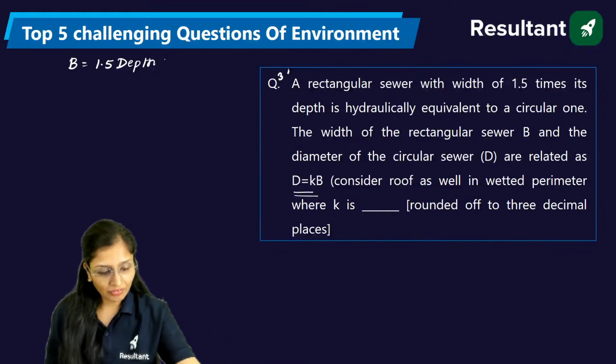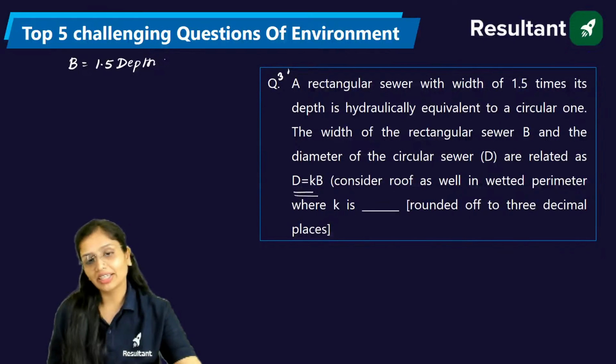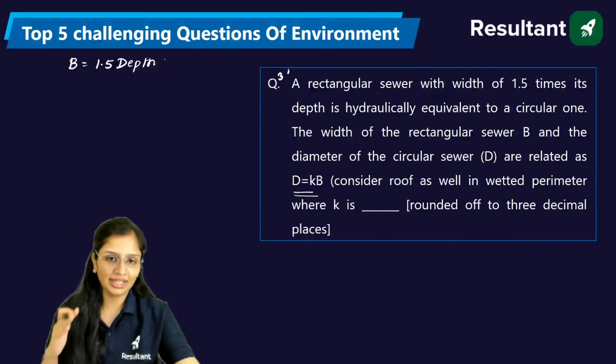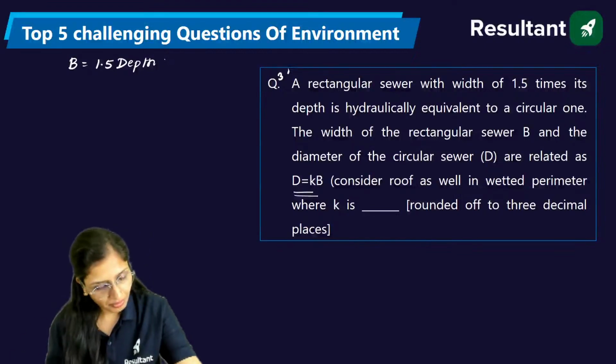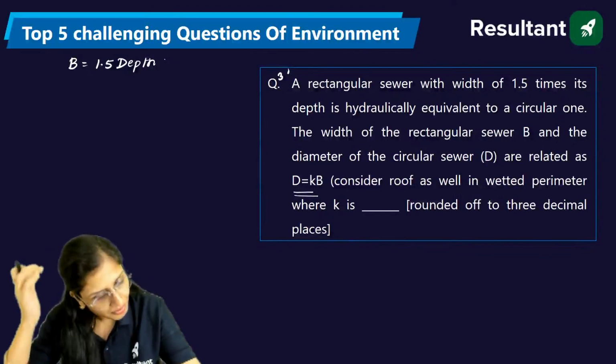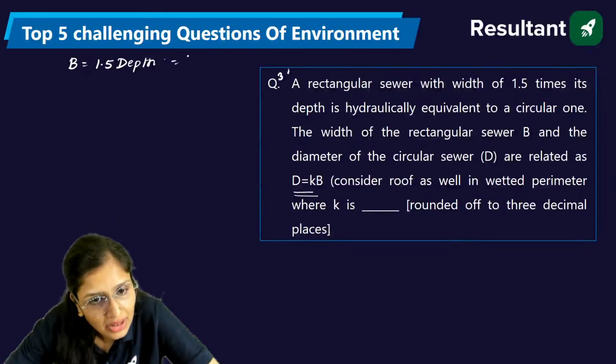Now guys, will you try? This is the question related to hydraulically equivalent sections. I already told you the meaning. Two channels are said to be hydraulically equivalent if they carry the same discharge and they are at same grade while running full. This I can take as a small d.